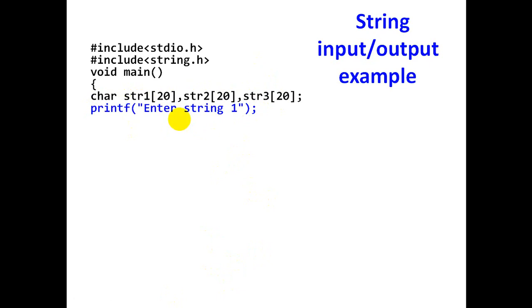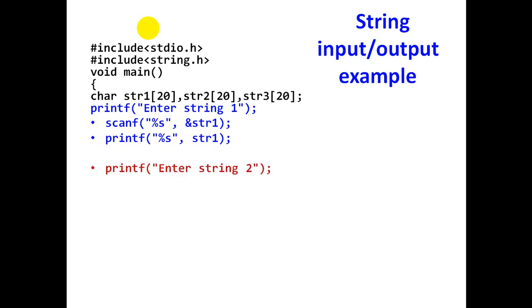Now we will print the first string, that is, in the first printf we are going to write string 1. In the next scanf we are going to read string 1. Next in the printf we are going to display string 1. For example, if I enter string 1 as Bangalore, scanf will read it, and in the next printf it will display Bangalore.